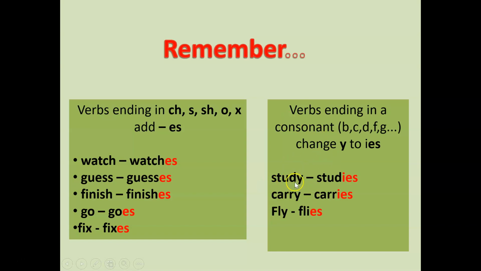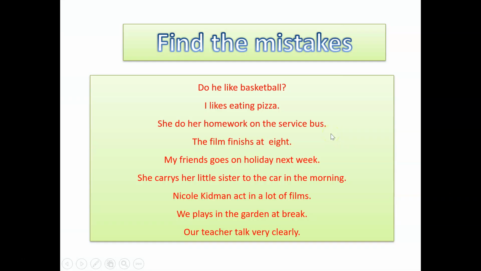For example, we have here study, studies, carry, carries, fly, flies, and so on. It's not about the verb play, because this is what some students or some people tend to mix. So remember, verbs that end in a Y that is preceded by a consonant.